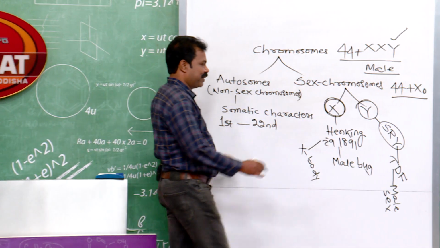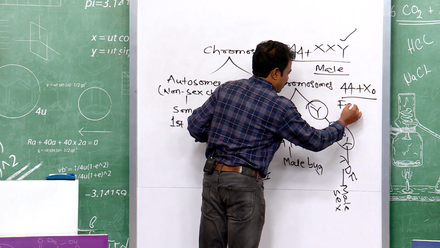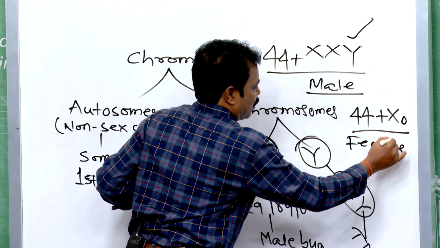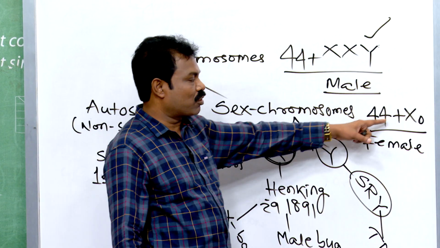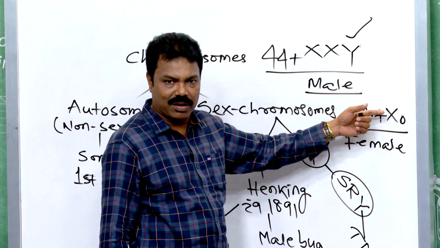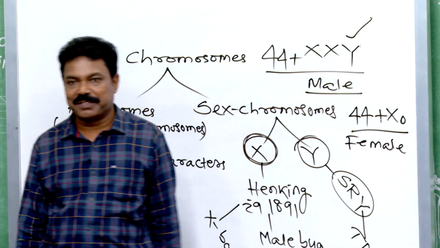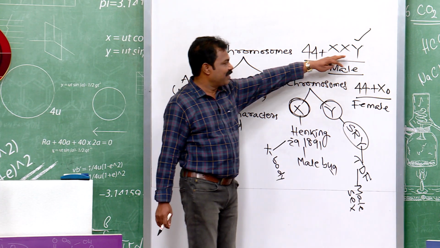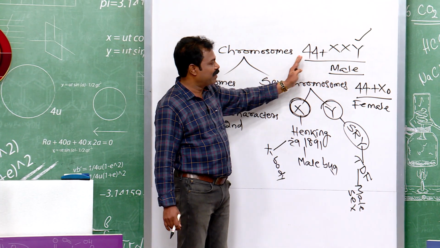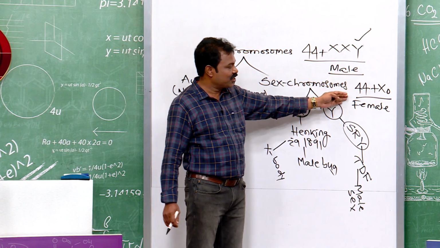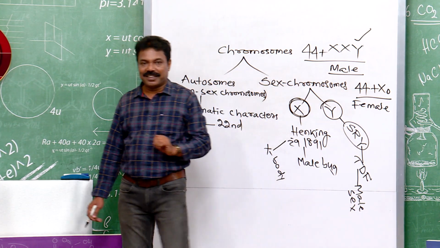The individual is definitely female. You should not think that since the X chromosome is present, the individual is female. No, it is female because the Y chromosome is absent. Here the Y chromosome is present, that is why it is male. That is Klinefelter syndrome, sterile male, Turner syndrome, sterile female. Right? Any doubt?